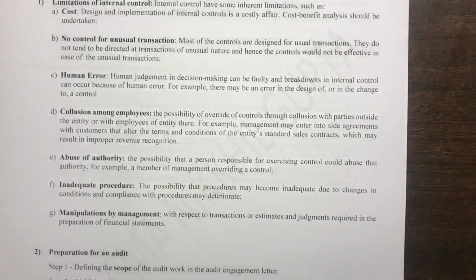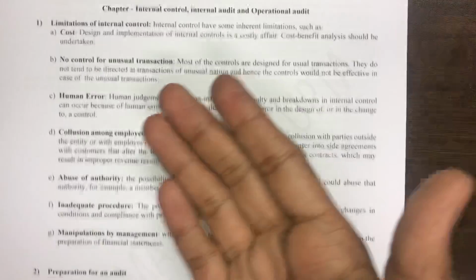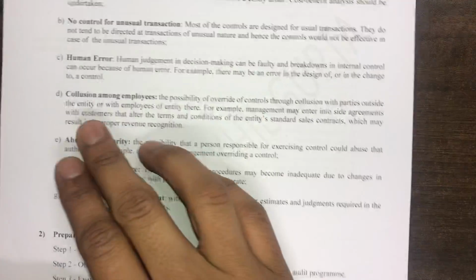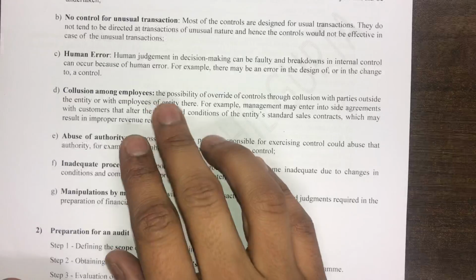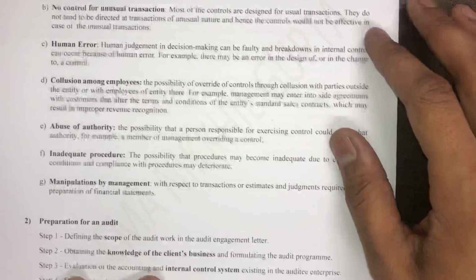Then human errors. There's always a possibility of human error. Even if you have a strong internal control, the human element will be involved in that internal control, and hence human error is inevitable for any internal control which happens in an organization. Collusion among the employees. Yes, it has been seen that employees collude together or shake hands and try to evade internal controls. So that is a problem with internal controls.